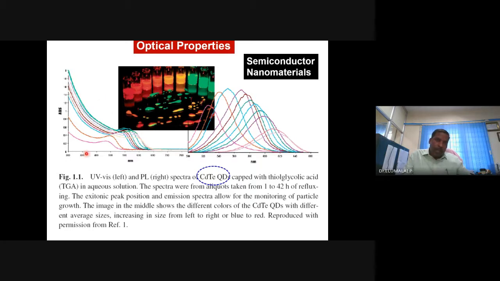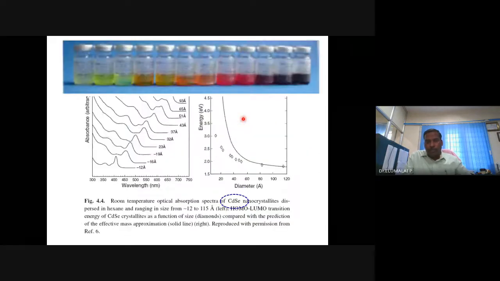This is the absorption profile of cadmium telluride. As the reaction progresses, there is a change in the absorption maximum and also the intensity. The intensity of emitted radiation is generally high. That's what we call quantum fluorescence in the case of semiconductors. We have seen this in the first unit. This is the cadmium selenide absorption profile, which I have already shown you in the first unit.